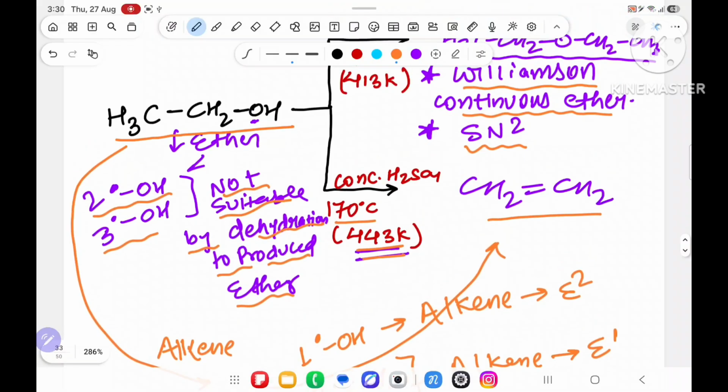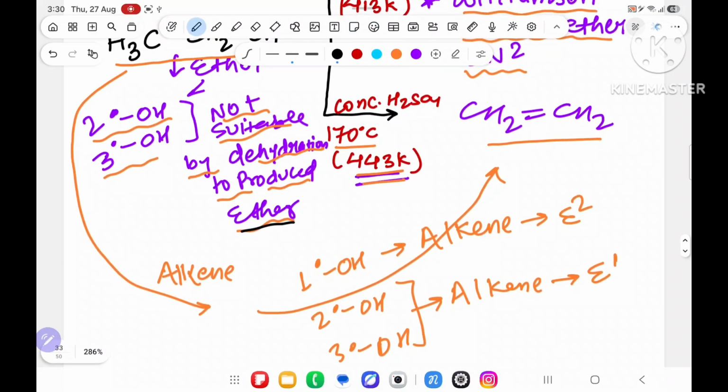If it is 2 degree or 3 degree alcohol, dehydration will not produce ether. But for alkene, 1 degree, 2 degree and 3 degree all will form alkene, but 1 degree will follow E2 and 2 degree and 3 degree will follow E1.